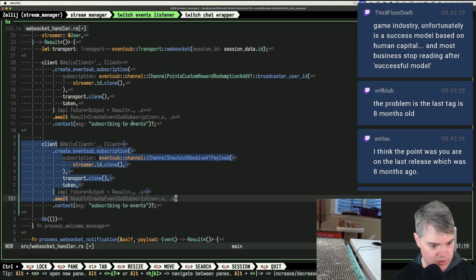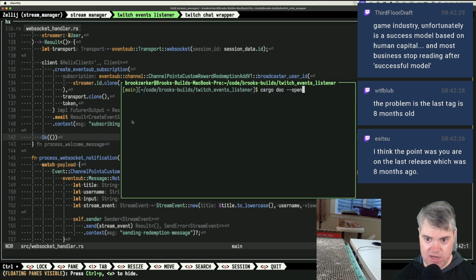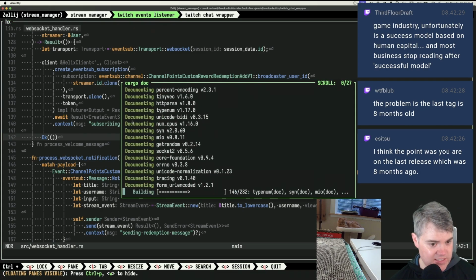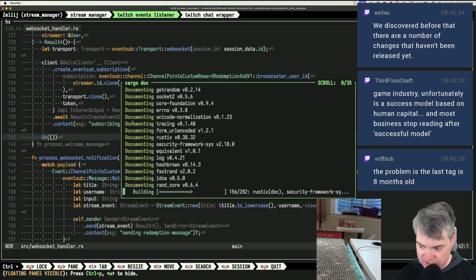Get rid of you. Okay, no errors. Was it cargo doc? And then go ahead and open. I wish when I compiled this, it would tell me the URL that it puts the docs into. That would be really nice.